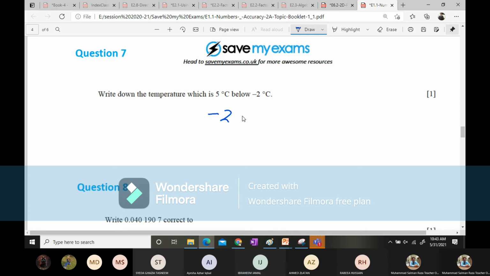So what are we going to do? We are going to write this minus 2 over here, and then the temperature is below, so we put the minus sign. And how much below? 5 degrees. So the answer will be minus 7 degrees Celsius. Understood?